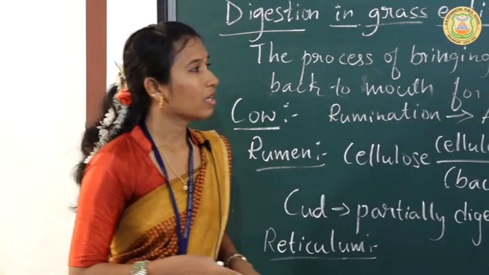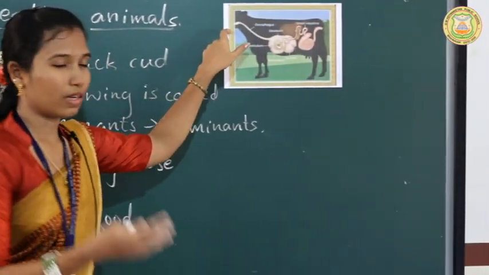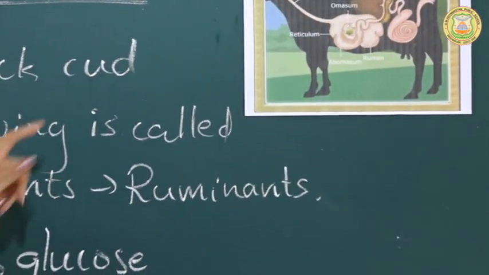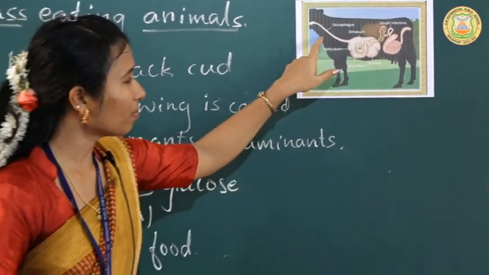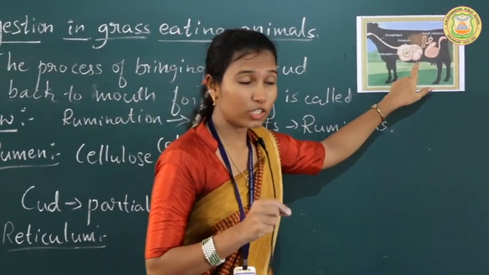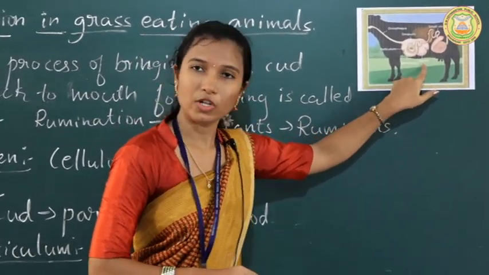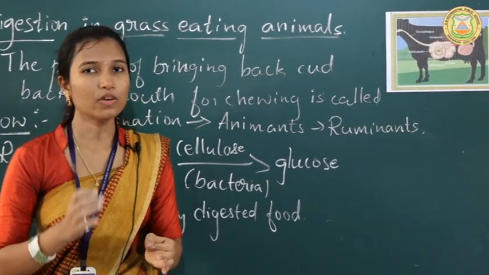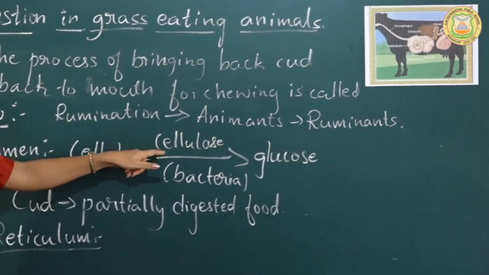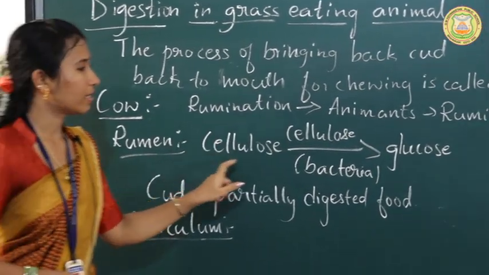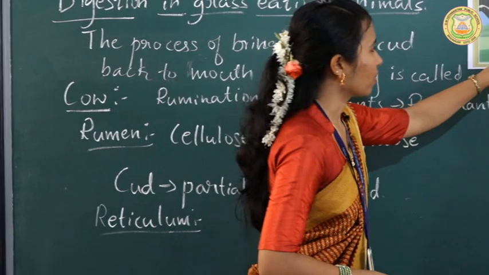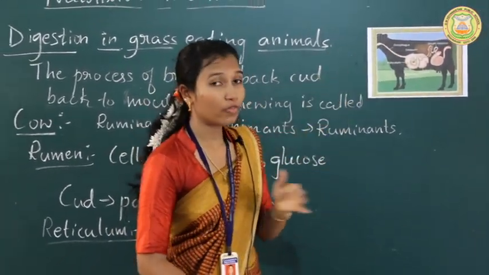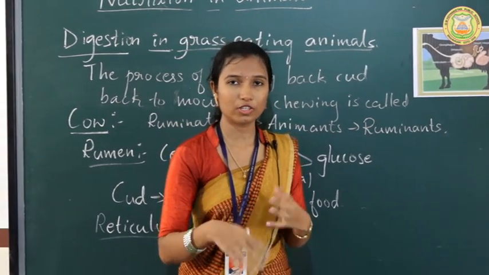I will explain it once more. First, while grazing, the cow eats the grass and partially chews it, and next it moves to the esophagus. From the esophagus it goes to the first chamber of the stomach, the rumen. In the rumen it gets partly digested: the bacteria produce the cellulase enzyme, which converts cellulose into glucose. Next from the rumen it goes to the reticulum, and from the reticulum back to the mouth for further chewing.